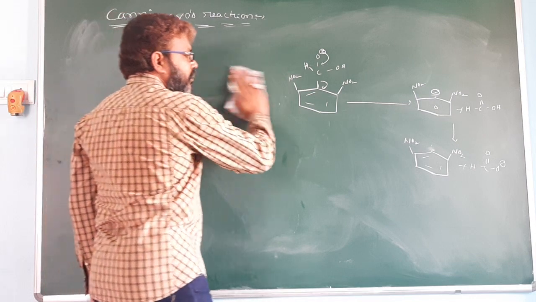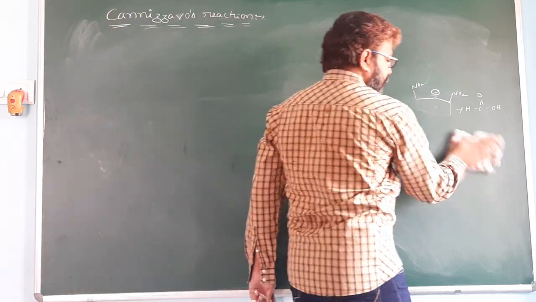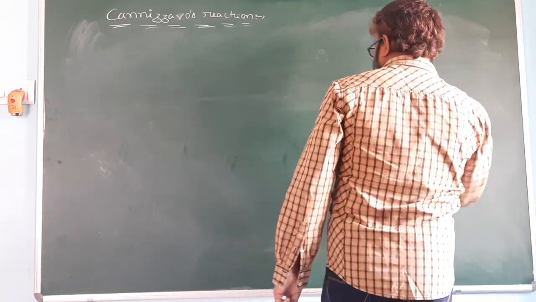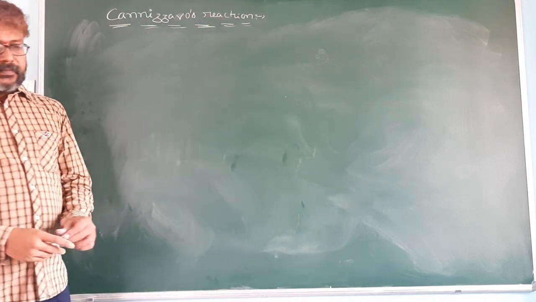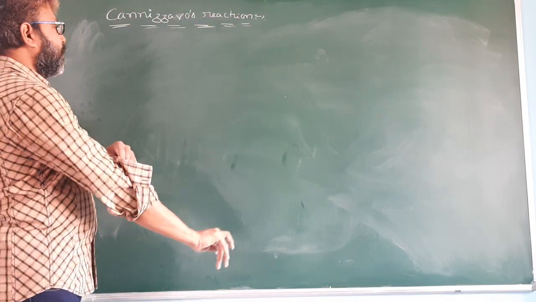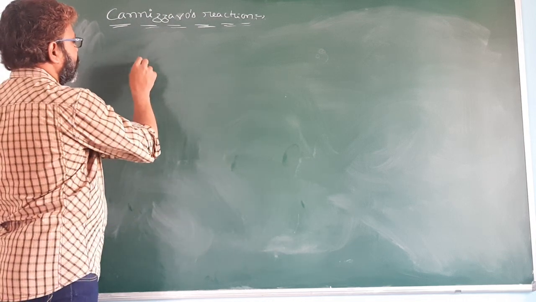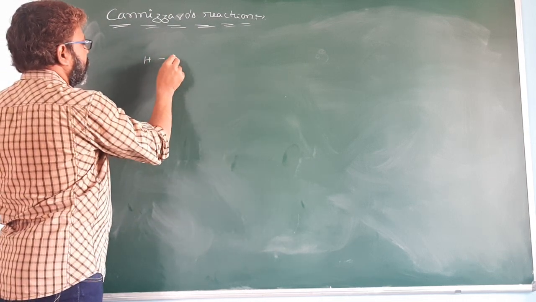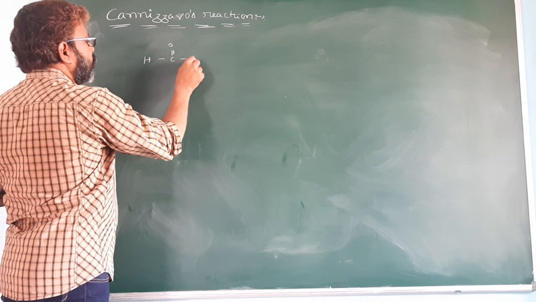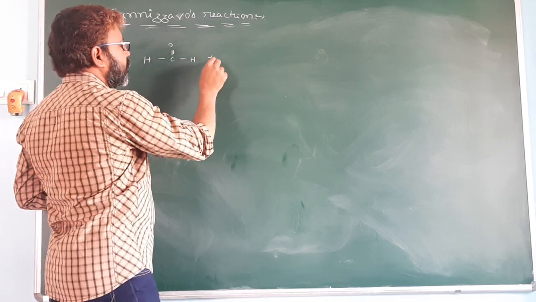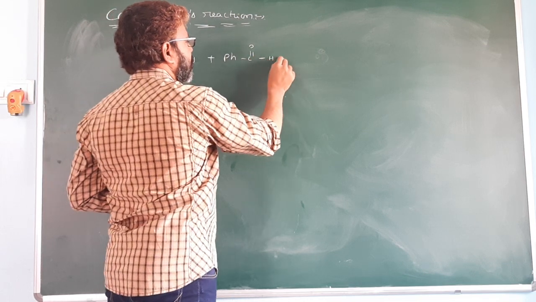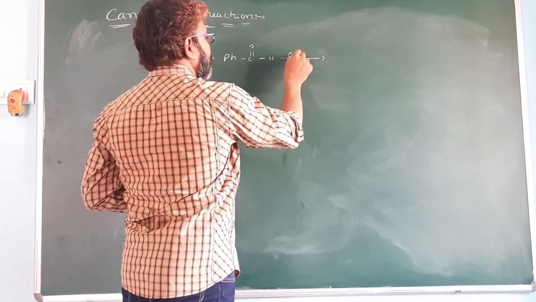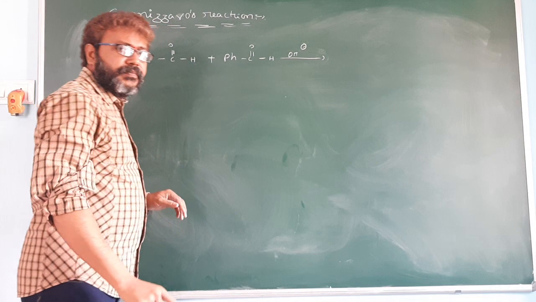Now next one, crossed Cannizzaro reaction. In crossed Cannizzaro reaction, for example, the two aldehyde groups are different. The reaction takes place in the presence of basic medium.